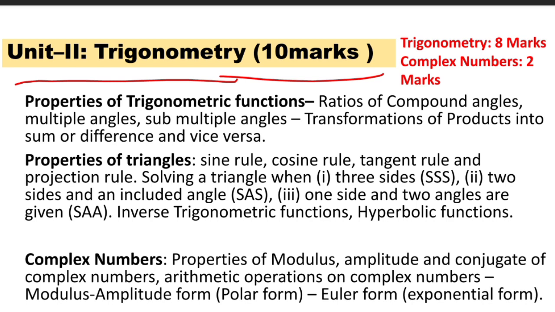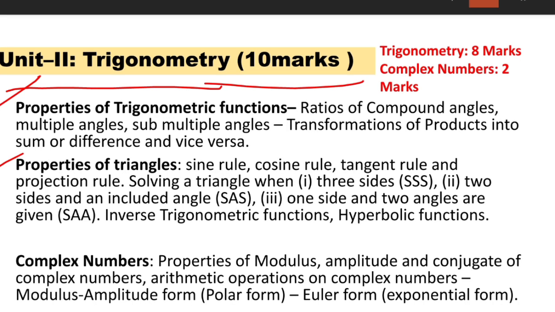This chapter is divided into 3 sections: properties of trigonometric functions, properties of triangles and complex numbers. The properties of trigonometric functions consist of ratios of compound angles, multiple angles, submultiple angles, transformation of products into sum or difference or vice versa.